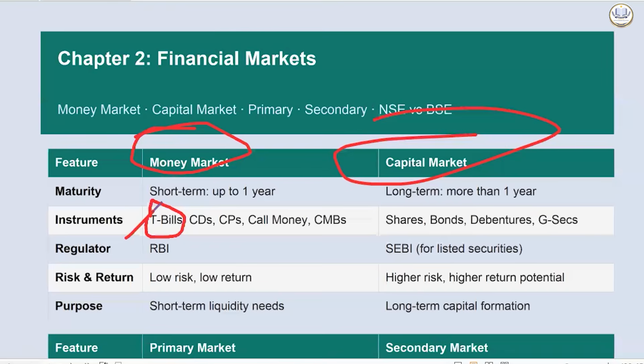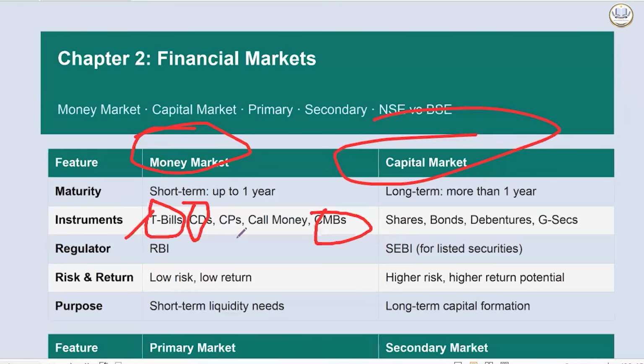We also have cash management bills, which are called CMBs. Again, like T-bills, but even shorter in maturity, for immediate government cash requirements. Usually the maturity is 7 days to 90 days. Then we have certificates of deposit. It has a maturity from 7 days to 1 year. Minimum rupees 1 lakh, issued to raise short-term funds by scheduled commercial banks, and some financial institutions which are permitted by RBI.